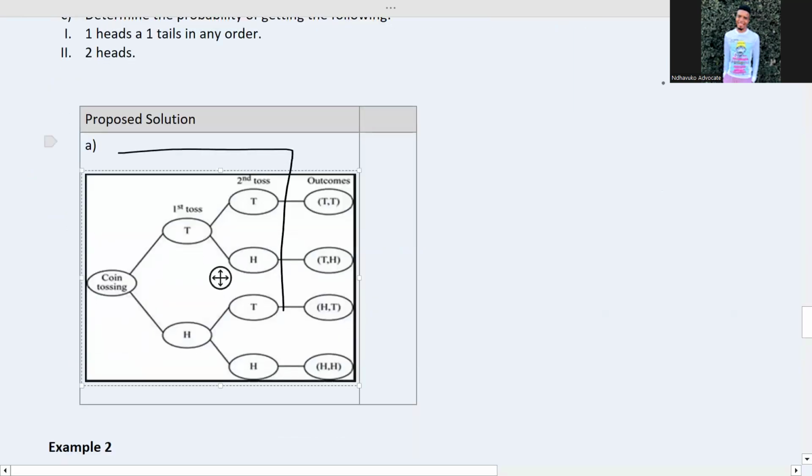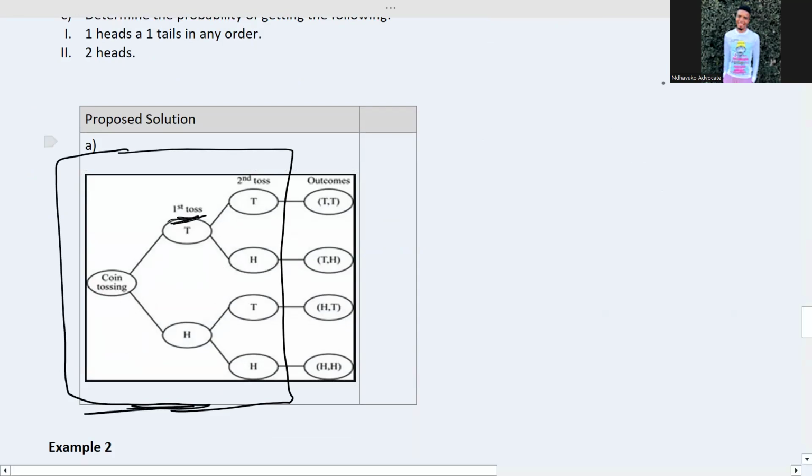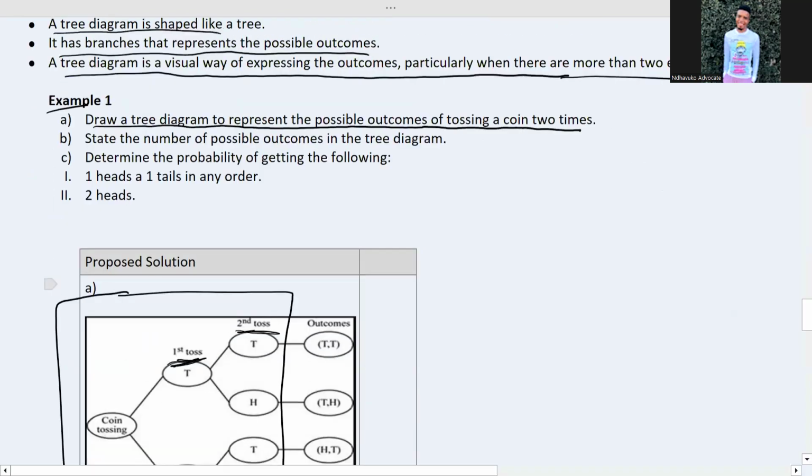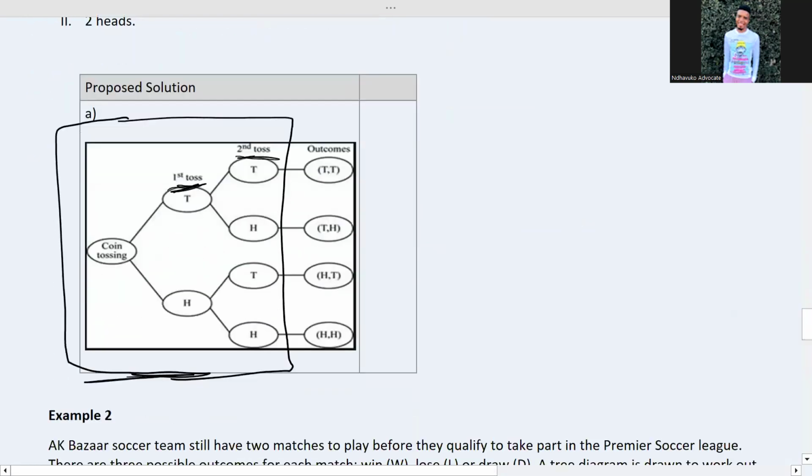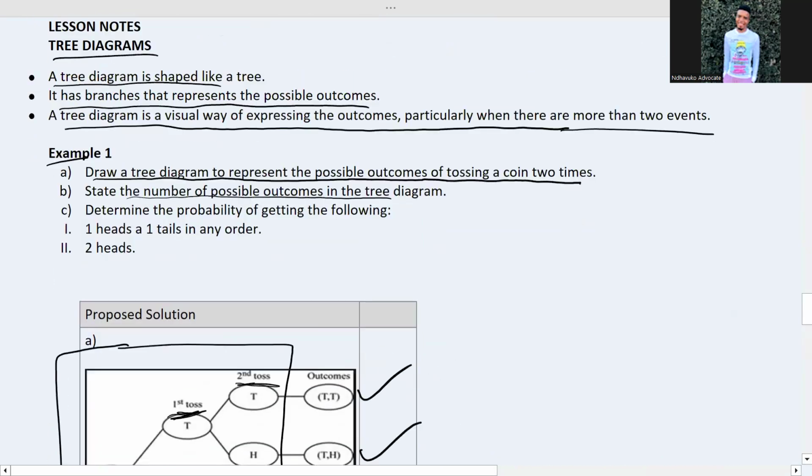Here are the possibilities. Coin tossing, first toss, tail and head. Second toss will be tail, head, and here on the head will be tail, head. So the outcomes are TT, TH, HT, HH, meaning tail tail, tail head, head tail, head head. They say state the number of possible outcomes in the tree diagram. There are 4: 1, 2, 3, 4. So those are the outcomes there.